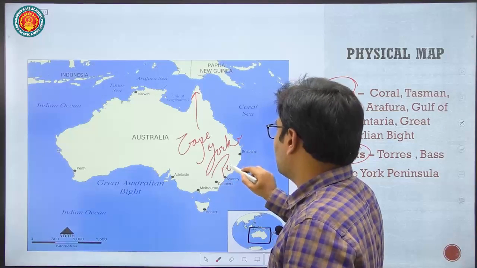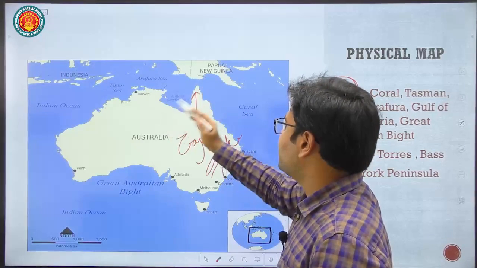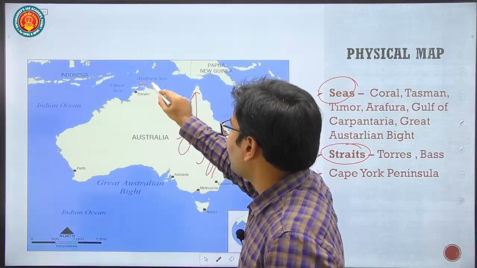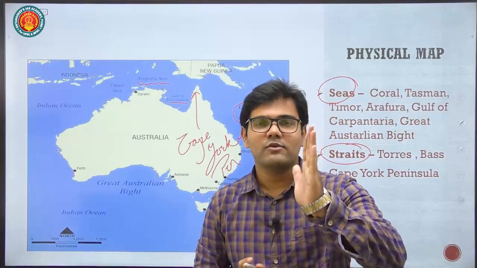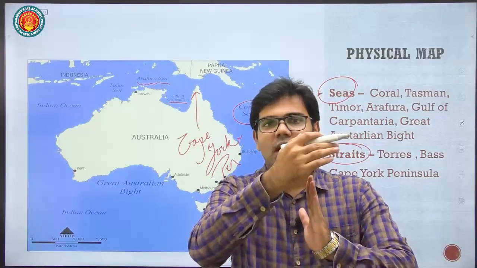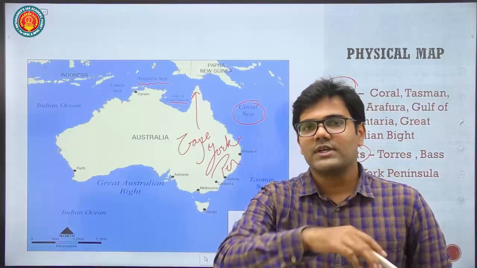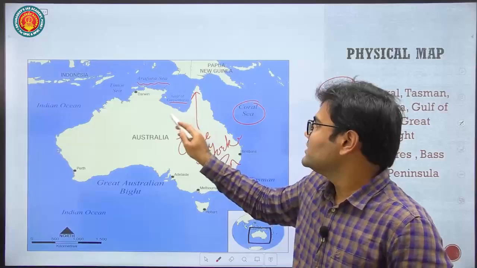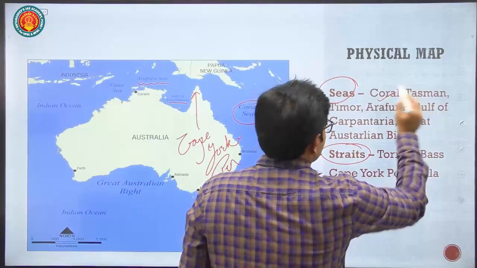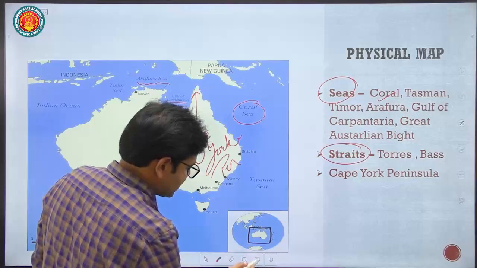Cape York Peninsula is surrounded by the Gulf of Carpentaria, the Coral Sea, and we have the Arafura Sea over here. So Cape York Peninsula is surrounded by water from three sides: in the north we have the Arafura Sea, in the east we have the Coral Sea, and to the west we have the Gulf of Carpentaria. Next, we saw about the Coral Sea, then the Tasman Sea. The Tasman Sea is present between Australia and New Zealand. Over here you can see.